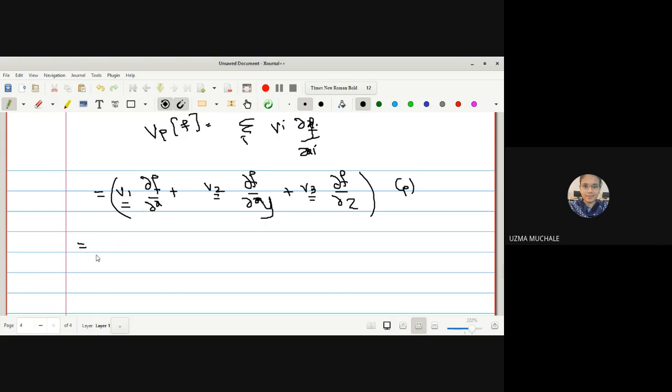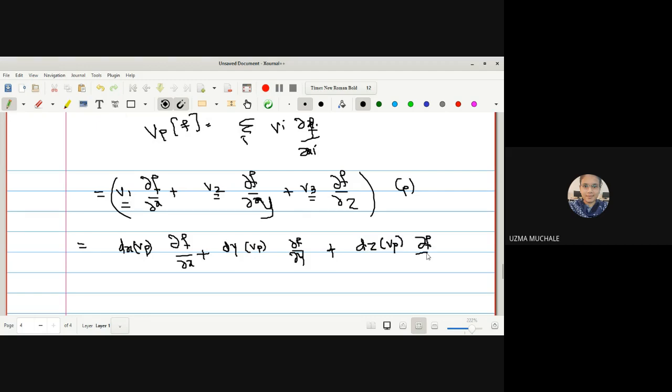We can write this V1, V2, V3 as dx Vp. Instead of V1, I can write dx Vp dou f by dou x, plus V2, I can write dy Vp dou f by dou y as it is, correct, plus value of V3 I can write as dz Vp dou f by dou z, from the formula.